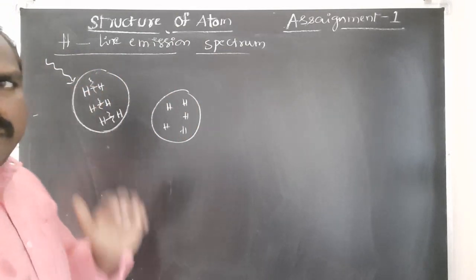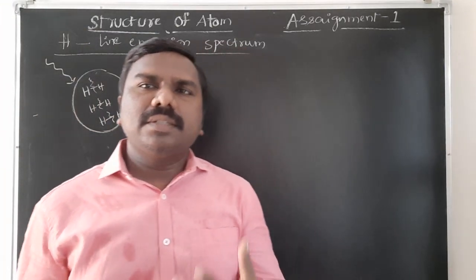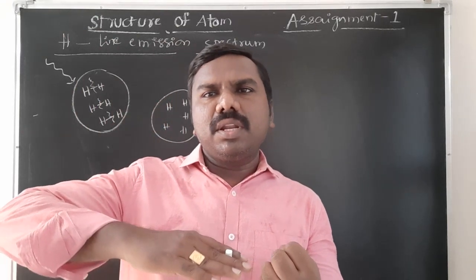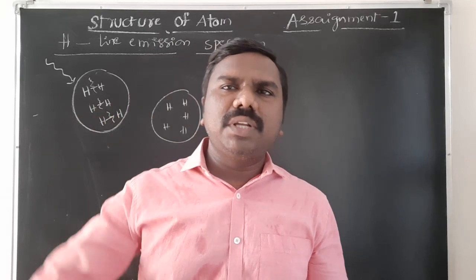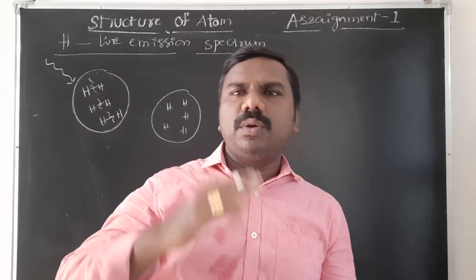Whenever you pass heat or electricity, energy will be absorbed by hydrogen, and the electron in hydrogen will be excited to a higher energy level and de-excited to a lower energy level.